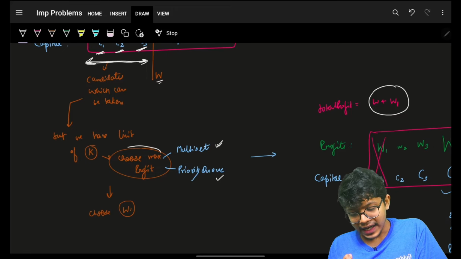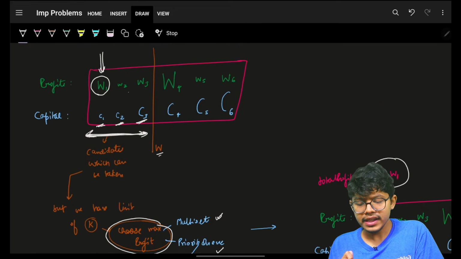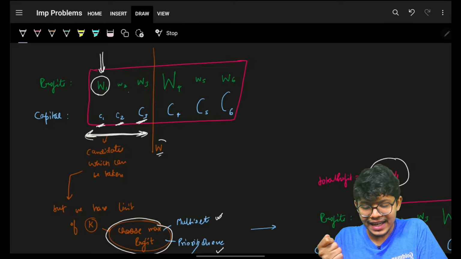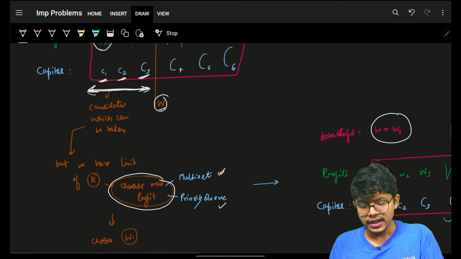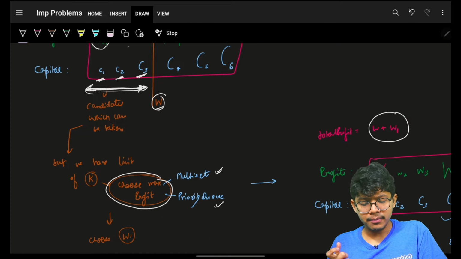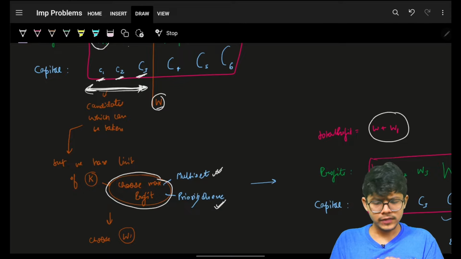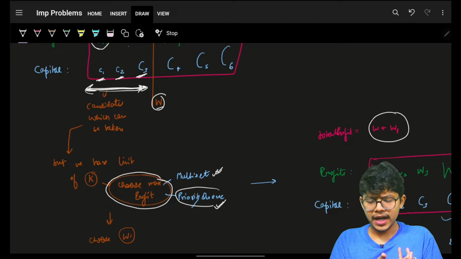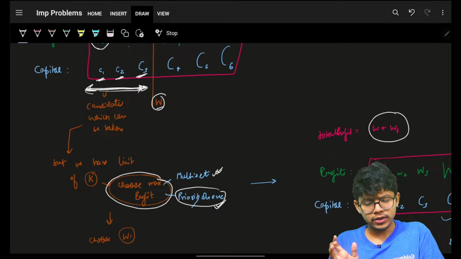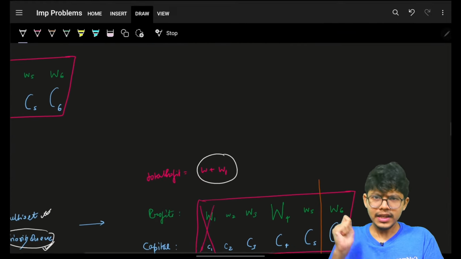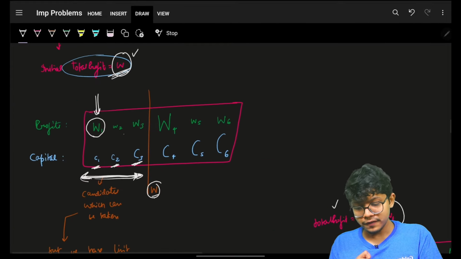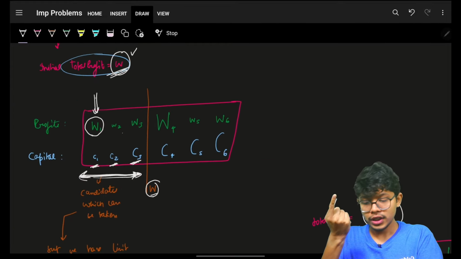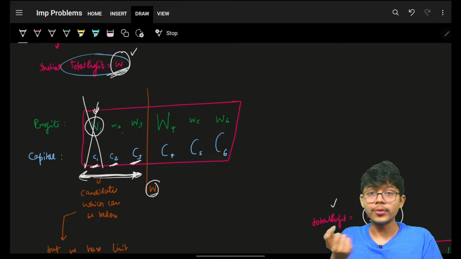Cool. So I will store all these projects which have the capital requirement less than or equal to my total profit so far in a data structure, and that will be my priority queue or my multi-set. For simplicity, I will take a priority queue because most people know that. Multi-set you can also take. Now let's proceed further. Your total profit is W plus W1 because of the project you have taken. If you have taken this, make sure to remove that from your priority queue.